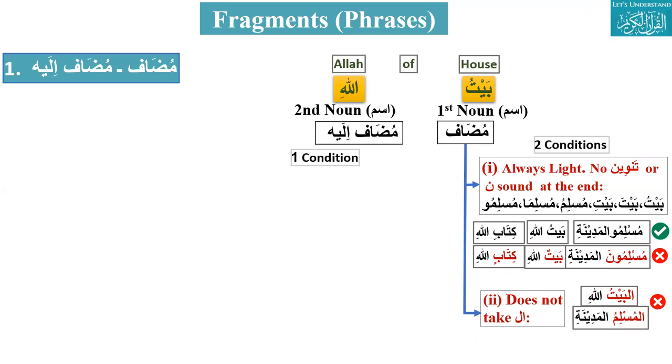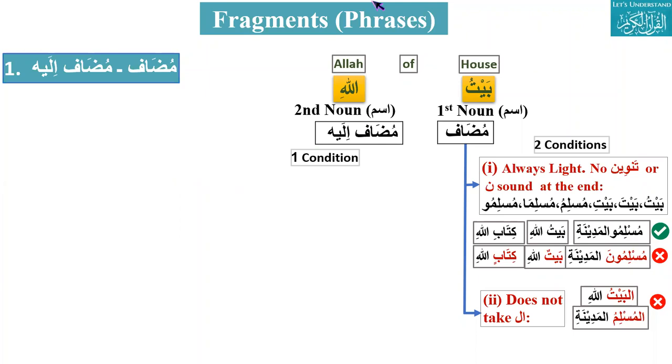So Muslims of Medina. What will be Muslimu Medina? Why did we not say Muslimun al Medina? Because we have to drop the noon. Why? Because of the mudaf condition. This is mudaf ilay, of Muslims of Medina. So mudaf will be light, as explained today. So this noon will be dropped and there will be no tanween. Exactly. Okay.